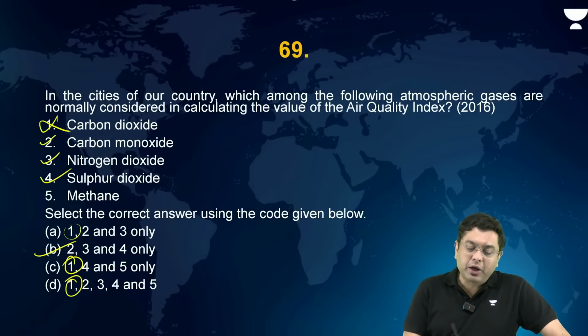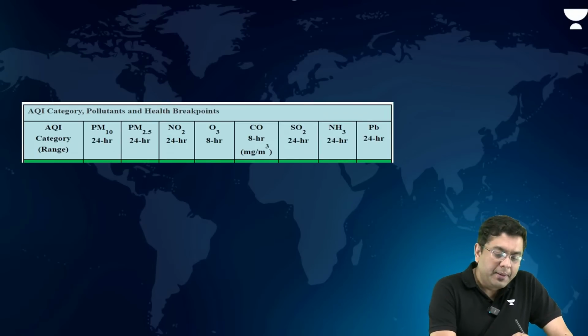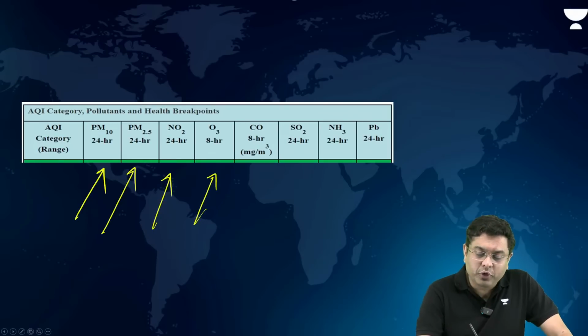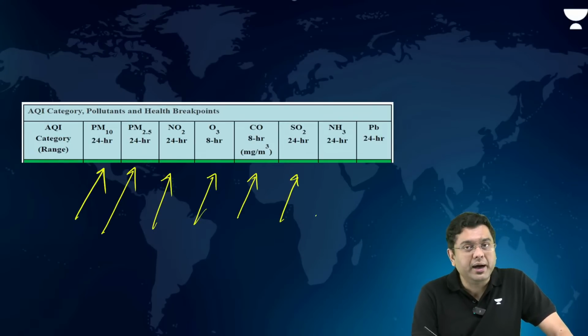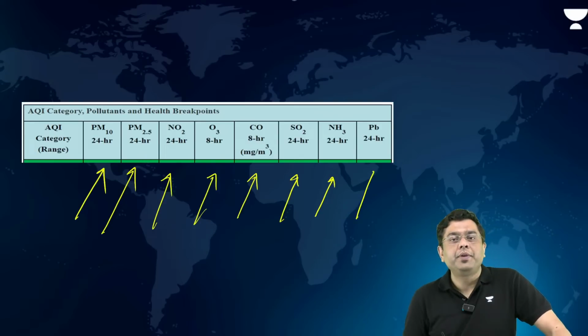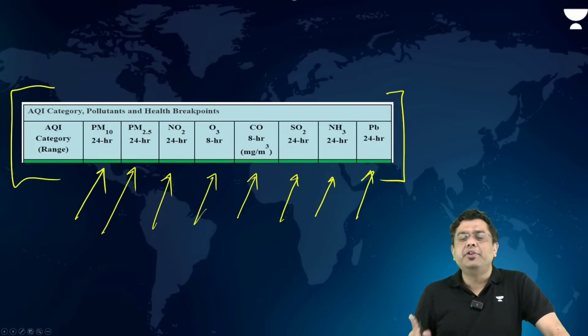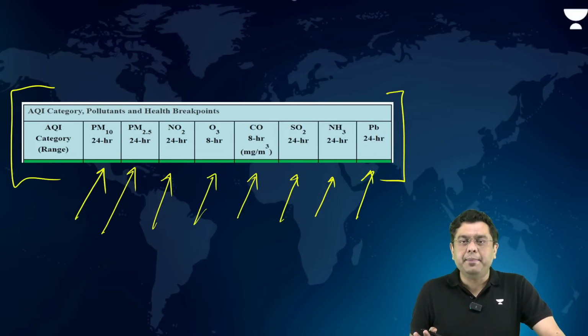Right? If you take a look at it, these are the various different gases which are considered for calculating AQI. PM10 over a 24-hour period, PM2.5, nitrogen dioxide, ozone, ground level ozone, carbon monoxide, sulfur dioxide, ammonia, and lead. These are the ones which are considered. This year again, this is a probable question. So take a look at these 8 contaminants.